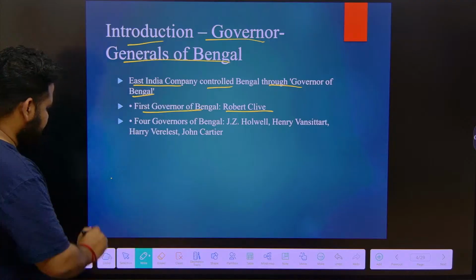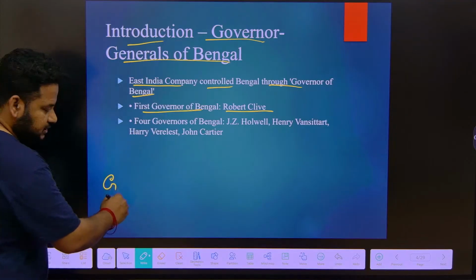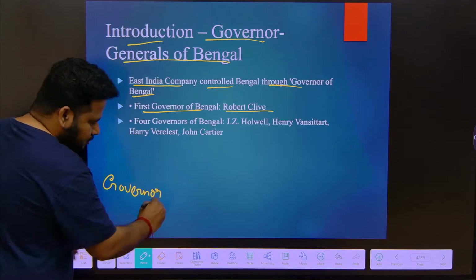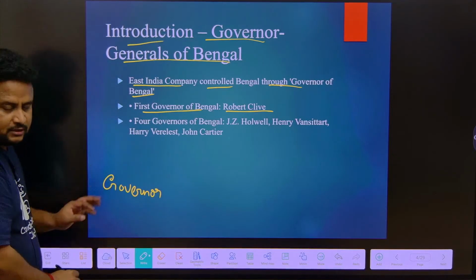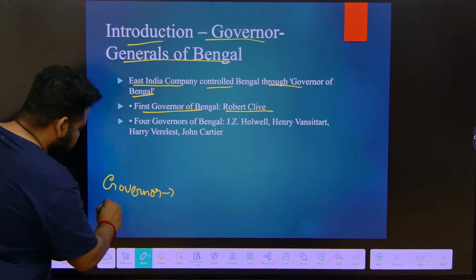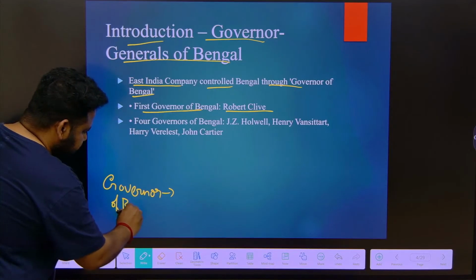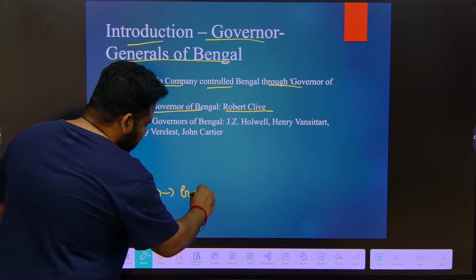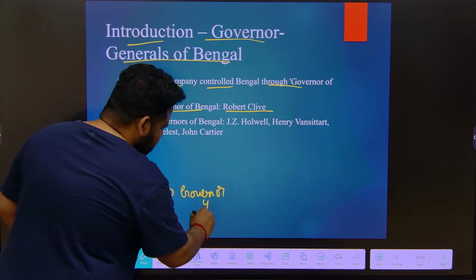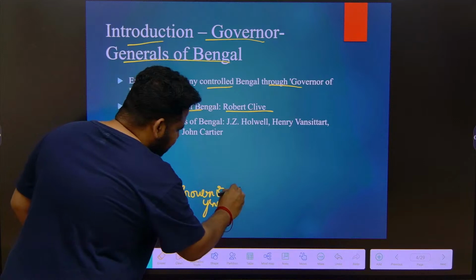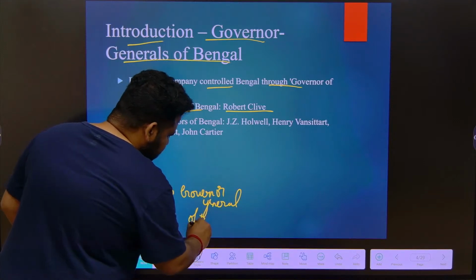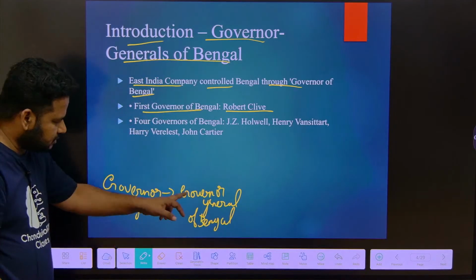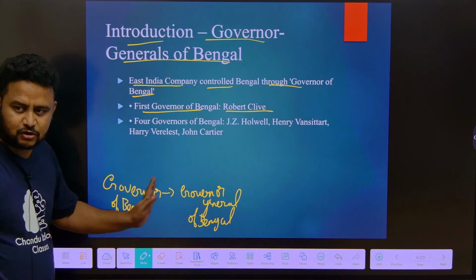Focus here, look at the screen. First there was something called Governor. This was called just a governor. Later it became Governor of Bengal. Later the name was changed to Governor General of Bengal. Governor of Bengal was changed to Governor General of Bengal.